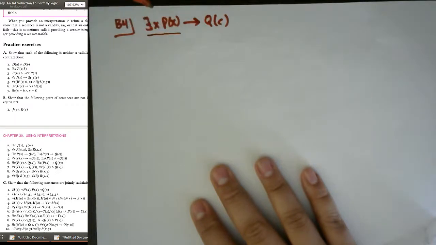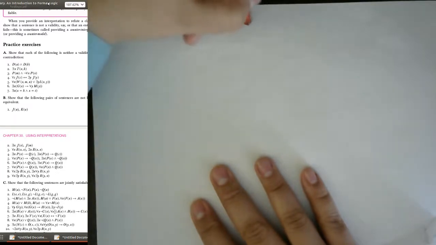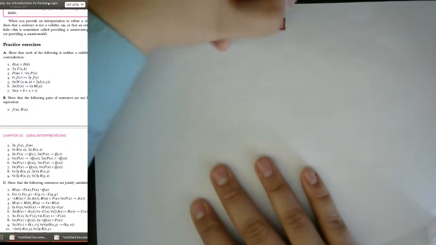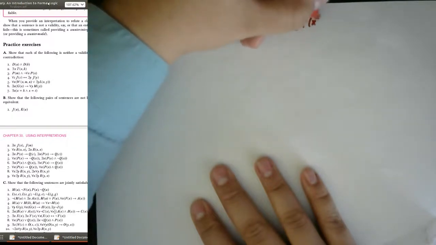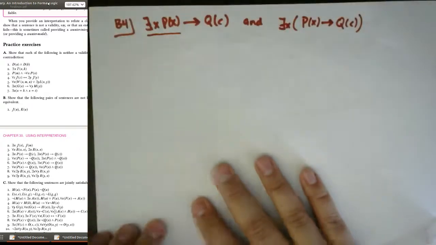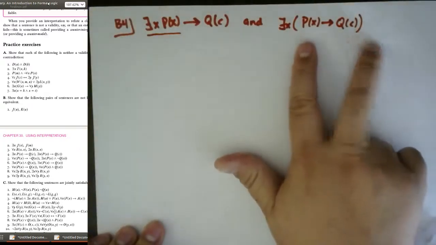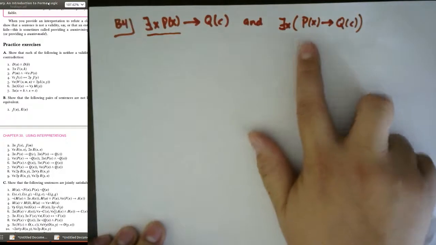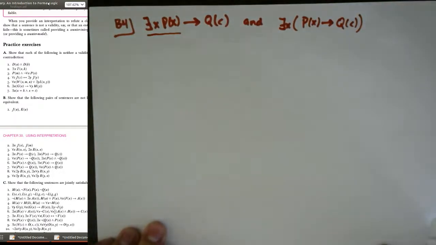It does not include everything. The other one is: there exists x, P(x) implies Q(c), where the scope of the existential quantifier is everything. So that's the difference between these two sentences. They're deviously similar looking, but they are different.